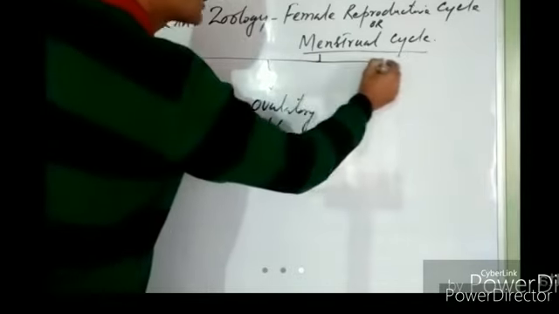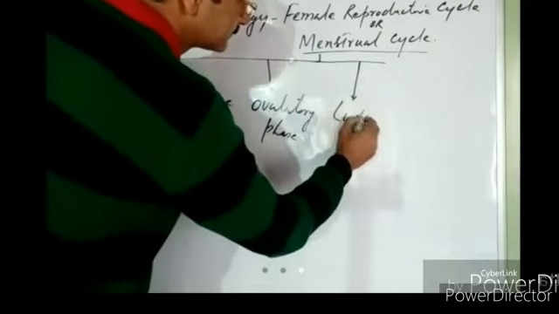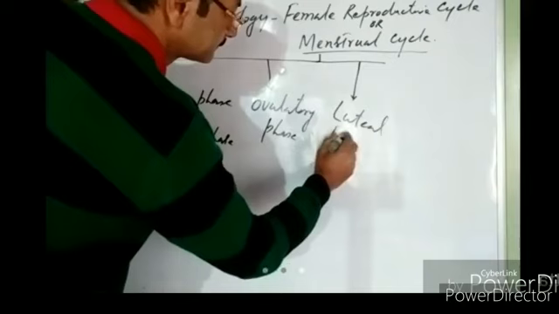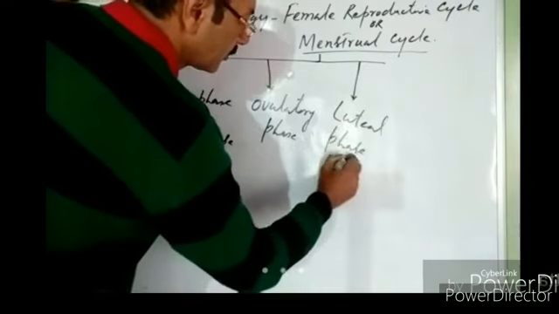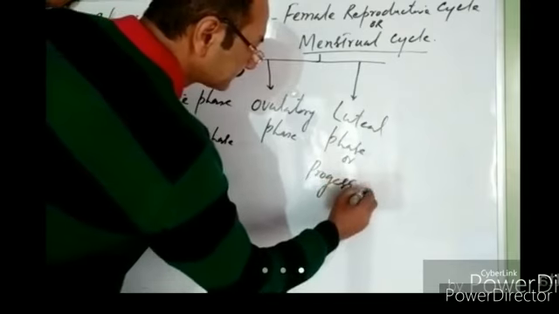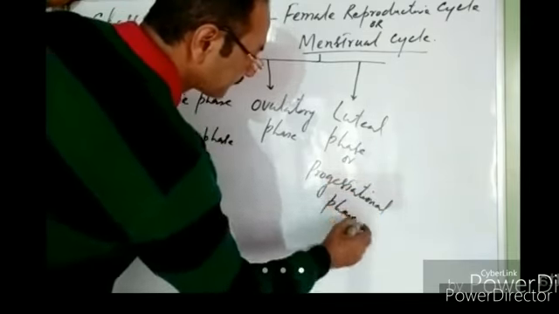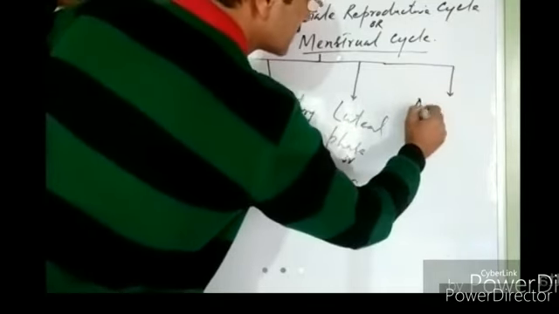The third phase is known as luteal phase, or we call it progestational phase. And the fourth phase is the menstrual phase.